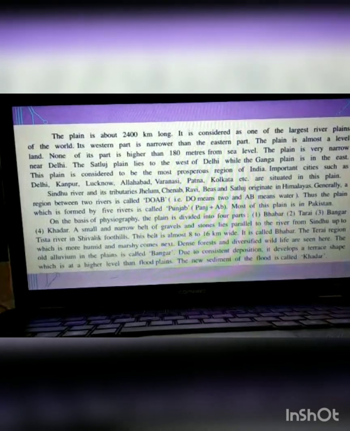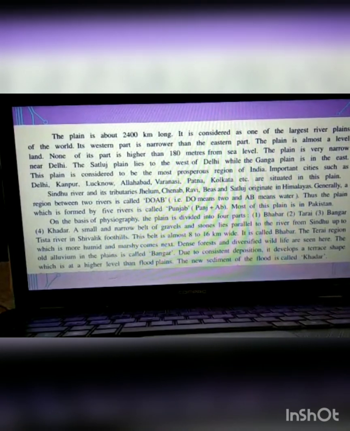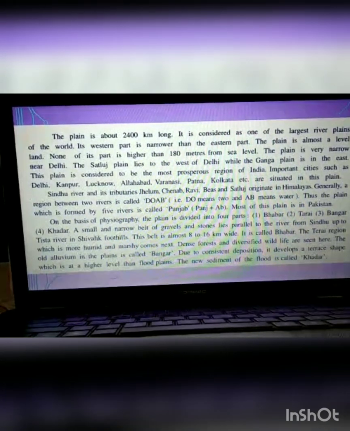So this is the third and the fourth part. Then Bhabar is a belt which is 8 to 16 kilometers wide, full of stones and gravels. And the Terai region, which is more humid and marshy, comes next. This is important for your short answer type question: explain the types of plain.